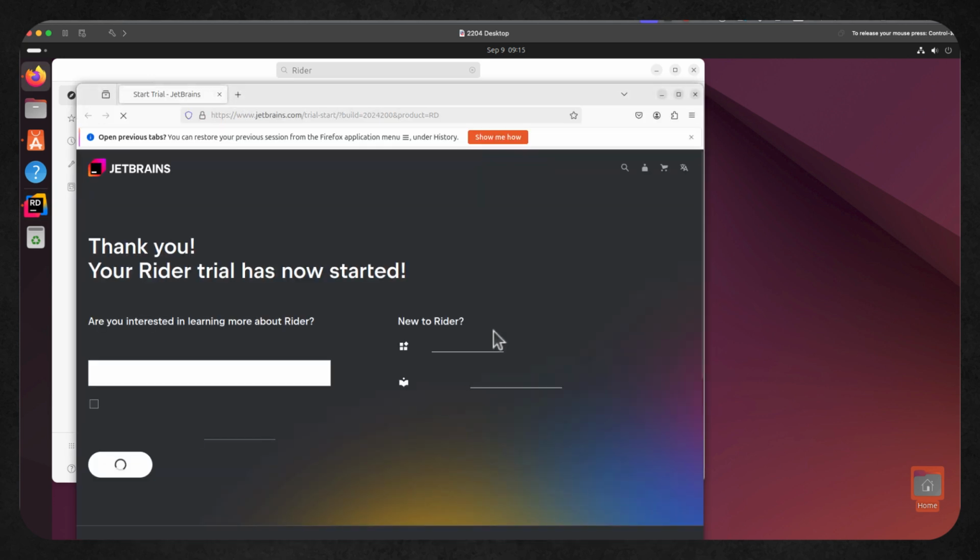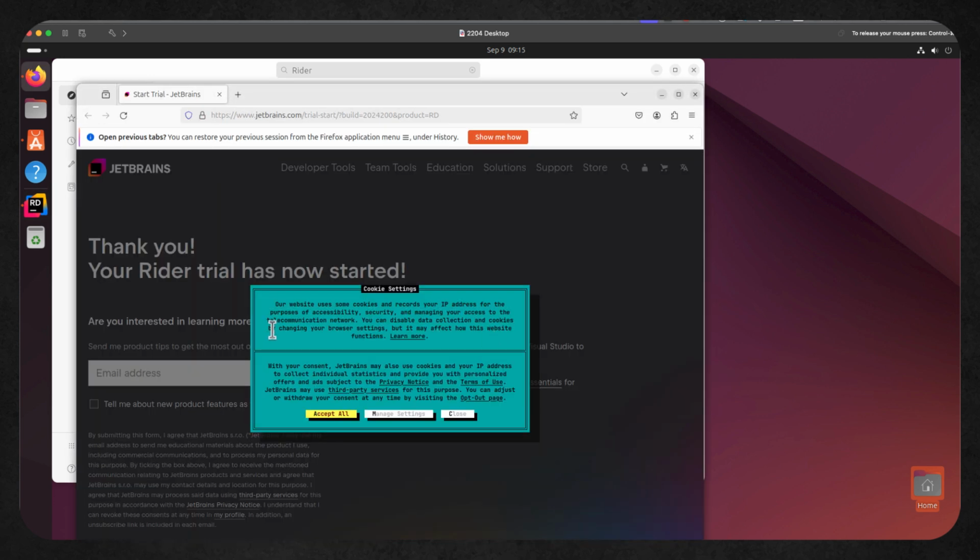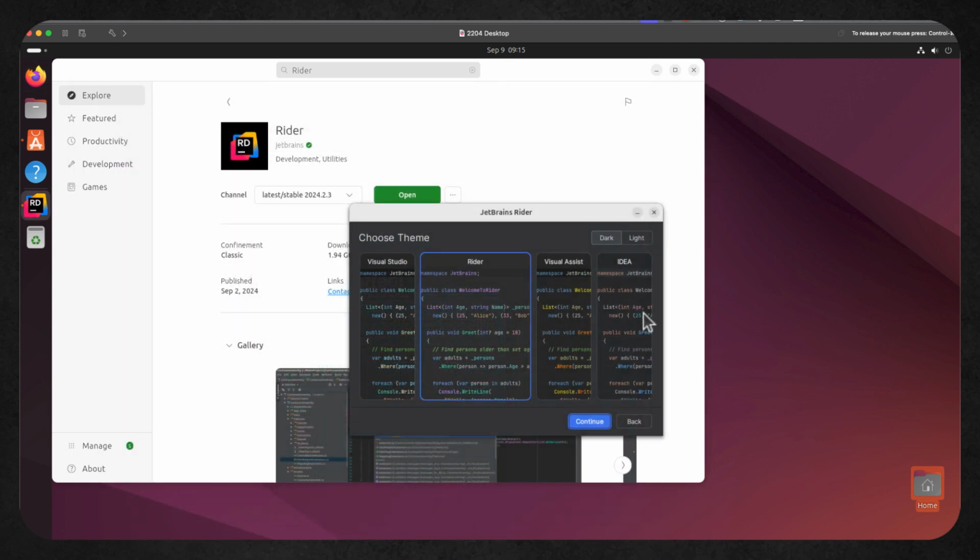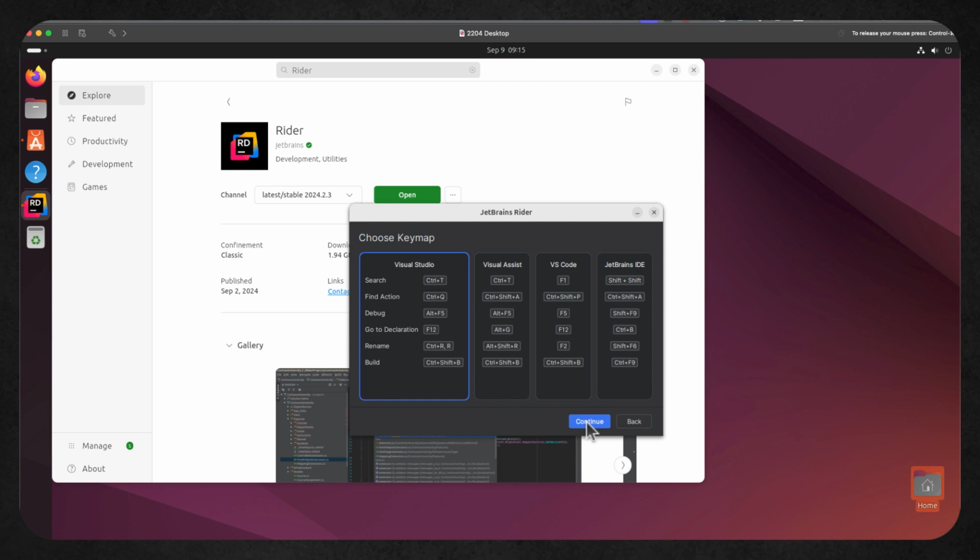We can take the default theme. We don't need at this stage to go through and register anything at JetBrains, so let me just go through and close the web page. I can choose, as I say, the default theme. We'll just stick with the Rider theme, the default here. And then we're on to key mapping. I'm going to accept again the default key mapping.